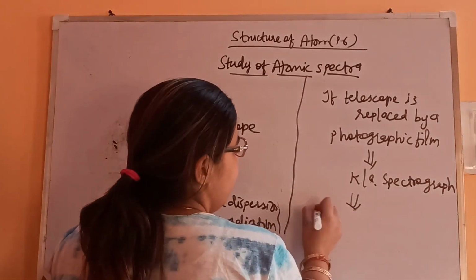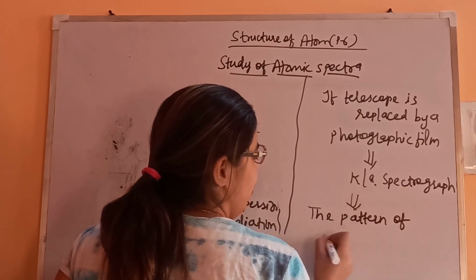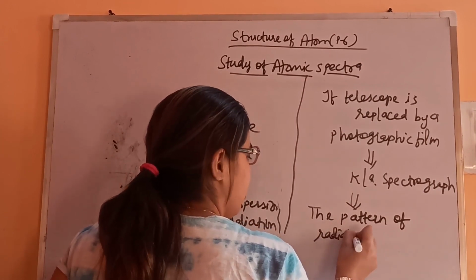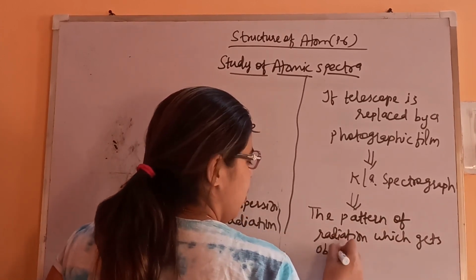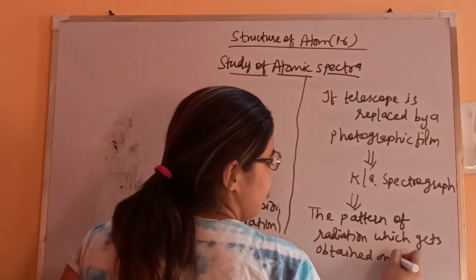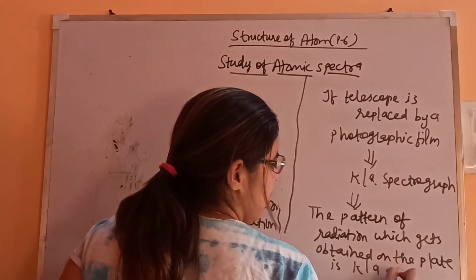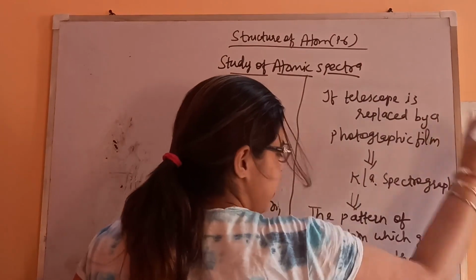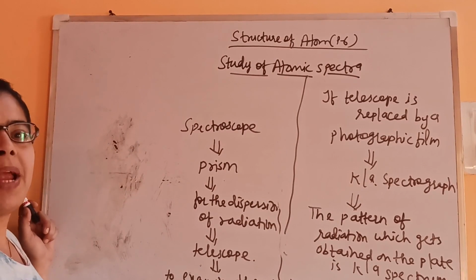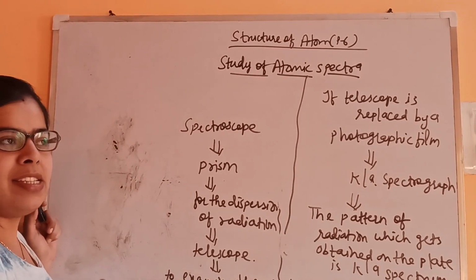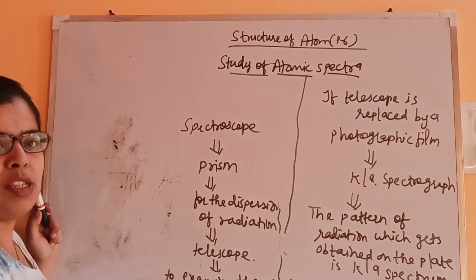Then the pattern of radiations which gets obtained on the plate, that is the photographic plate, is known as spectrum. Like the common example, you know, it's rainbow. Rainbow is a spectrum of several colors. Yes, that is taking place with the help of dispersion of light through a prism. So this we also will discuss in the spectrum only.